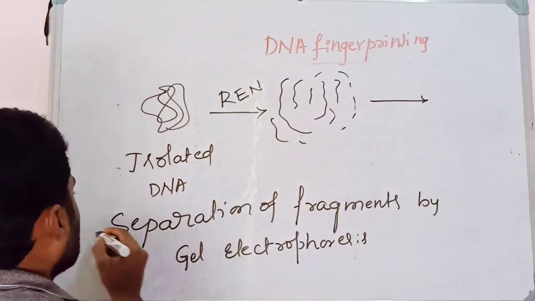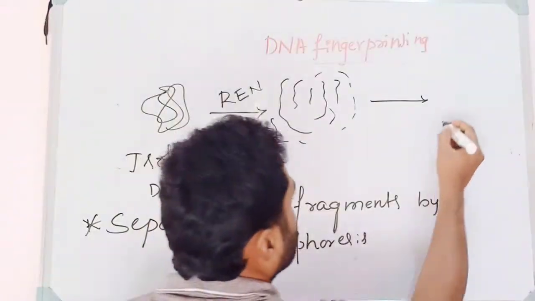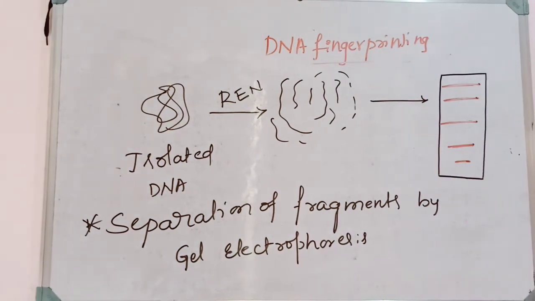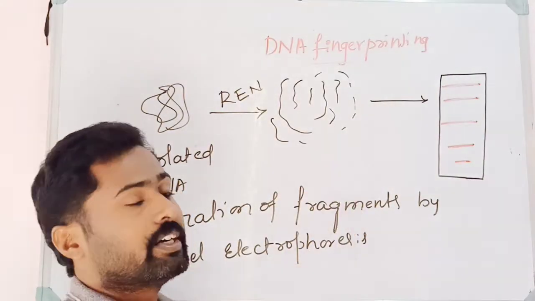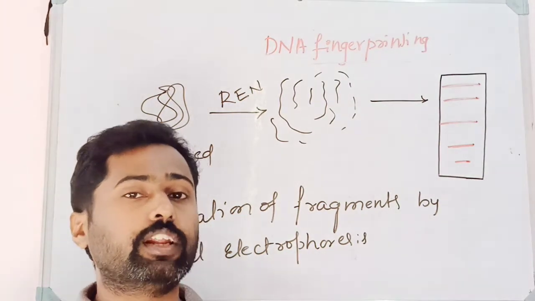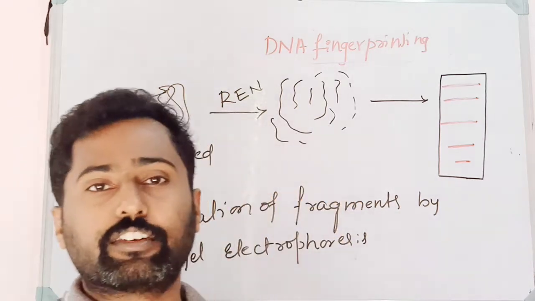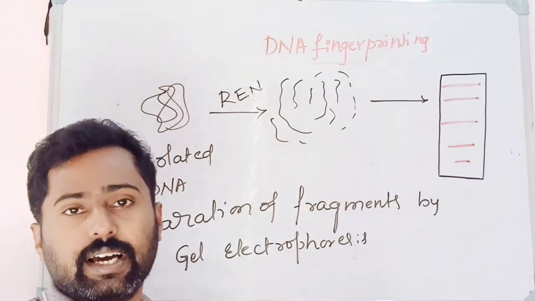So what is the next step here? Separation of DNA fragments by gel electrophoresis. In the gel electrophoretic technique, the DNA fragments get separated based on the length. Usually the smaller fragments move faster than the larger fragments because of the density differences between them. The smaller fragments have lesser density when compared with the larger fragments.